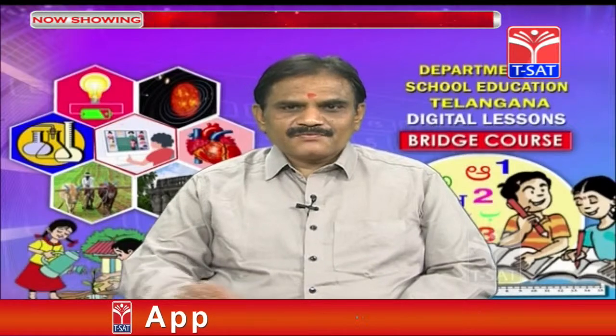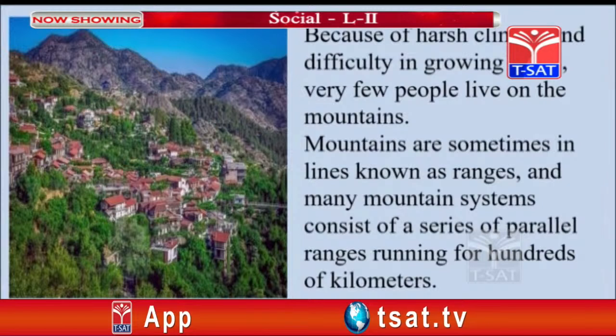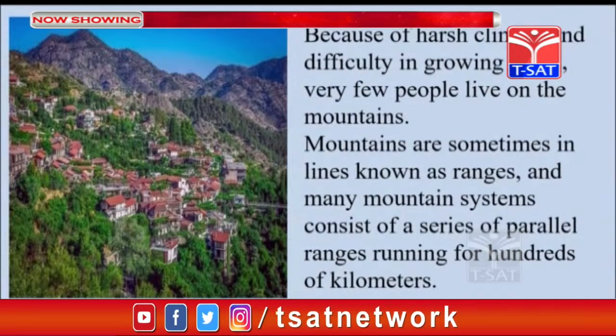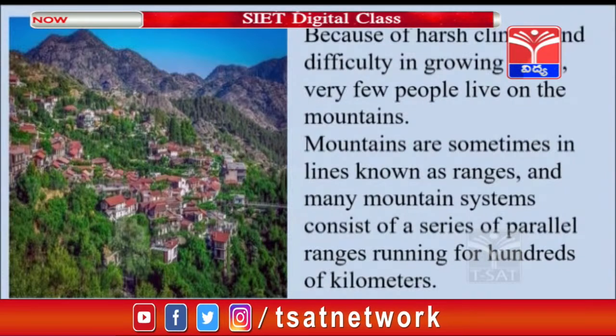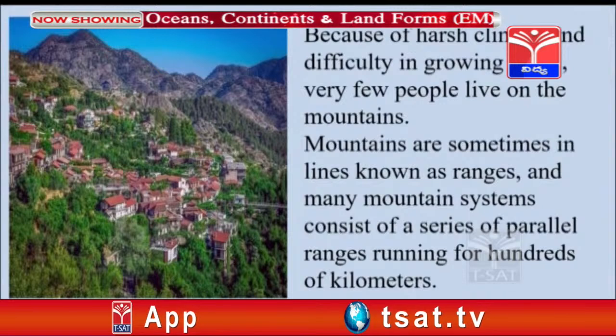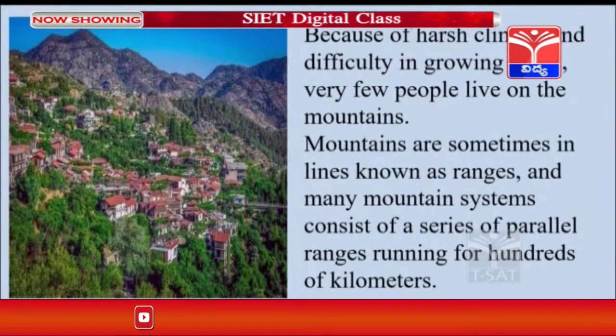And we can see that because of the harsh climate and the difficulty in growing crops, very few people live there. Why? Because mountains are not suitable for living. Mountains are sometimes in lines known as ranges, which is a continuation: one mountain, after that another mountain. And many mountain systems consist of a series of parallel ranges for hundreds of kilometers.